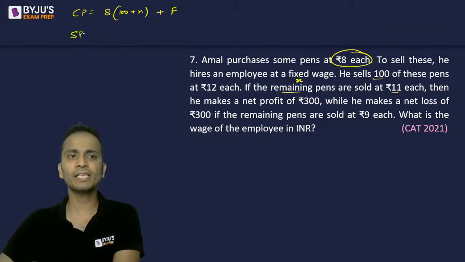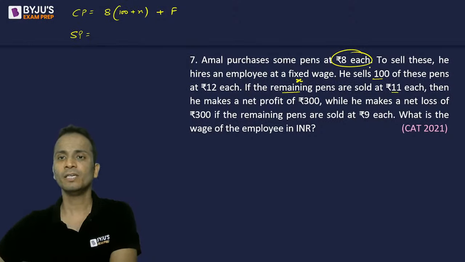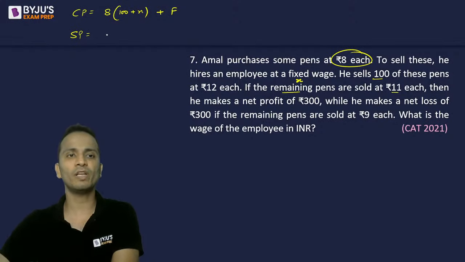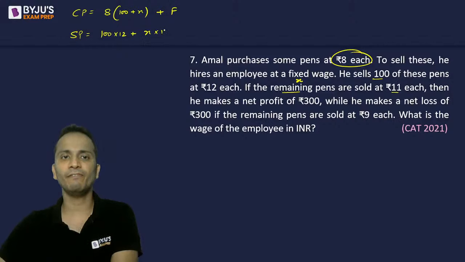Now selling price here in the first case is, he sells 100 of these pens at 12 each. So 100 into 12 plus the remaining pens at 11. So this is the selling price. Then he makes a net profit of 300 rupees. So selling price minus cost price will be equal to 300.